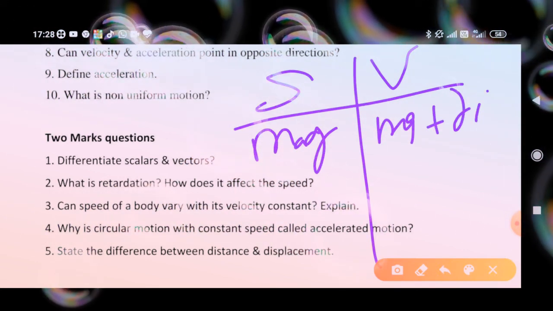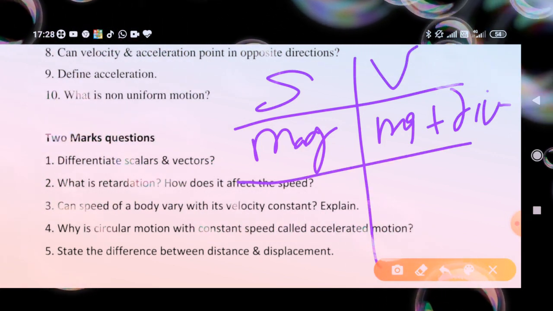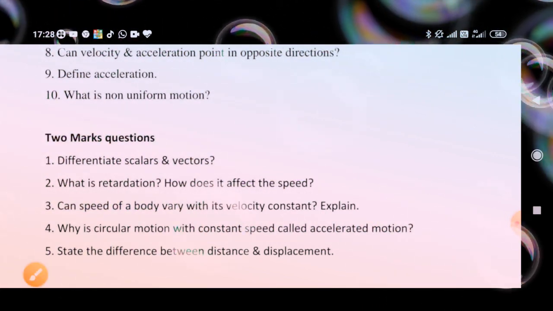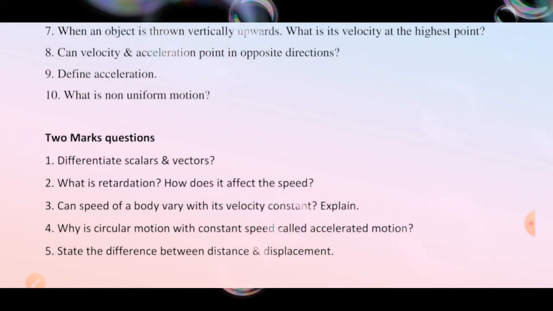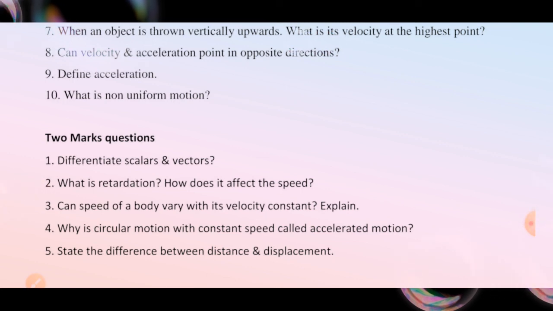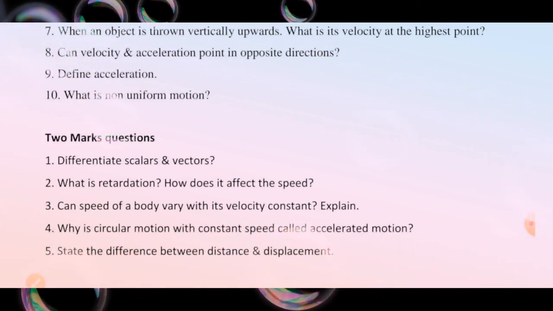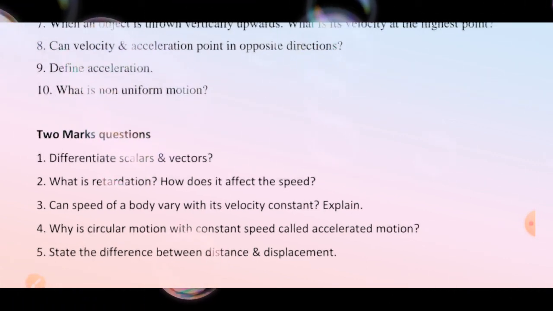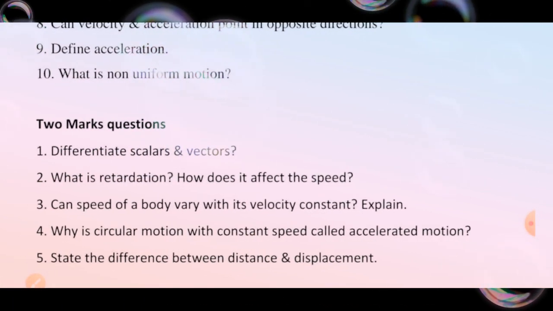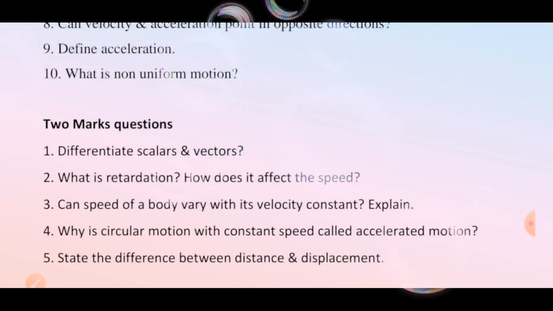Next, what is retardation? How does it affect the speed? Retardation means negative acceleration. Suppose an object is moving very fast and after some time its speed becomes slow. By using the formula a = (v - u)/t, we get retardation.